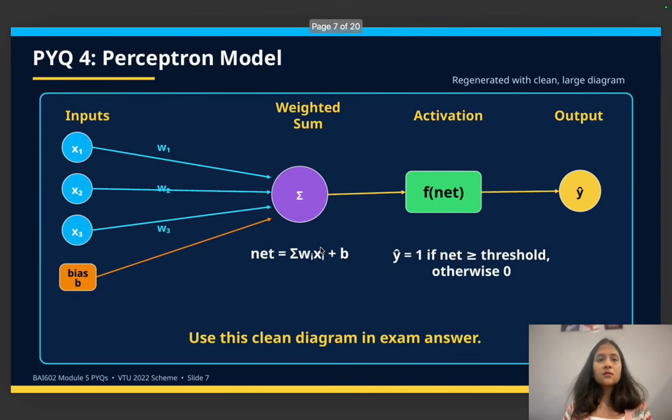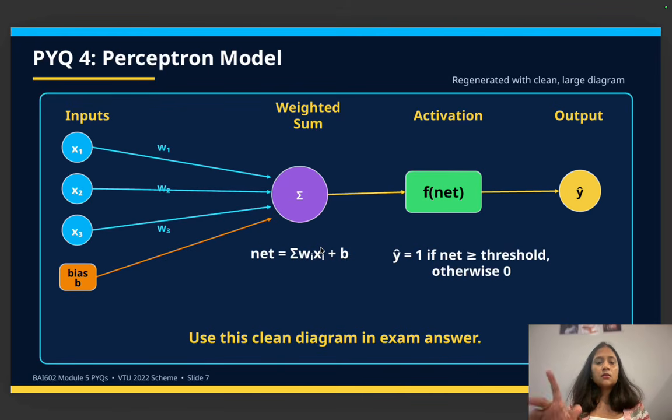So yeah, next is perceptron. I'm just trying to make it as easy as possible. I know there are n number of notes and n number of videos available, but here students get confused about which study material to refer to, what to read, and where to start. So just go through the videos module wise, one by one. In the videos, along with the questions in the PPT itself, I'm including the points you have to remember. At least try to remember those points and write them in the exam. You can just elaborate on them.